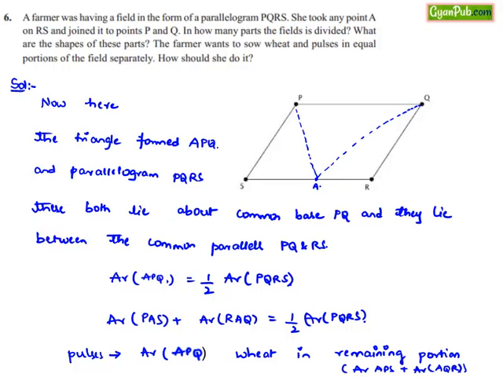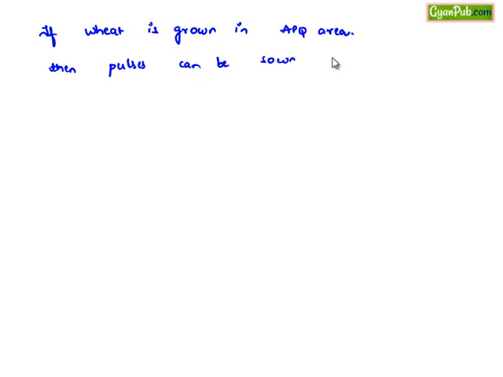And similarly, if wheat is grown in the APQ area which covers half of the parallelogram, then pulses can be sown in the remaining area, that is the area covered under triangles APS and AQR.